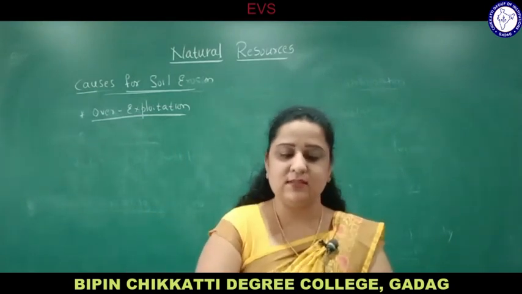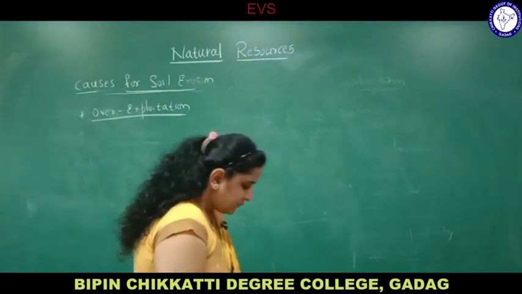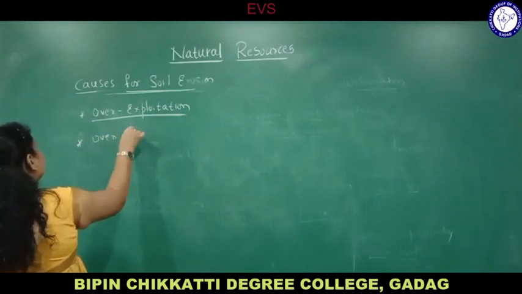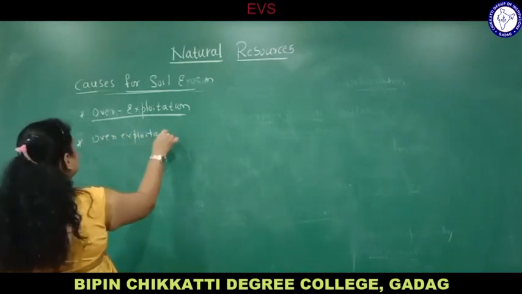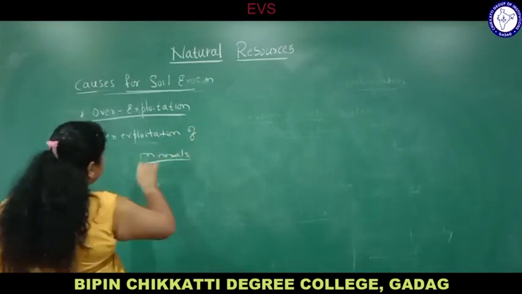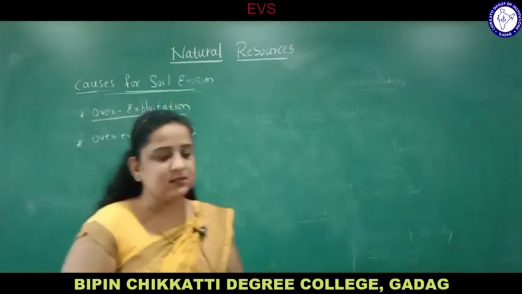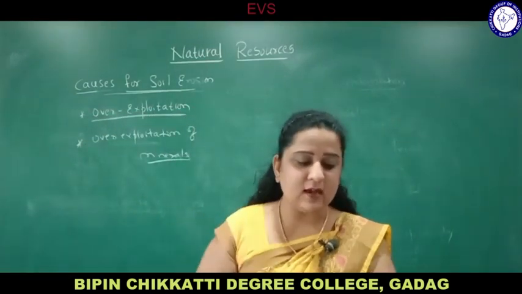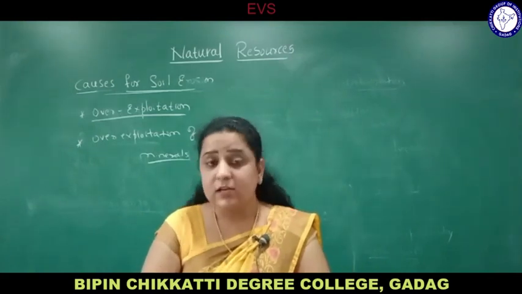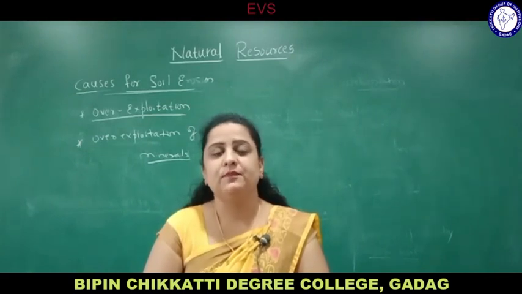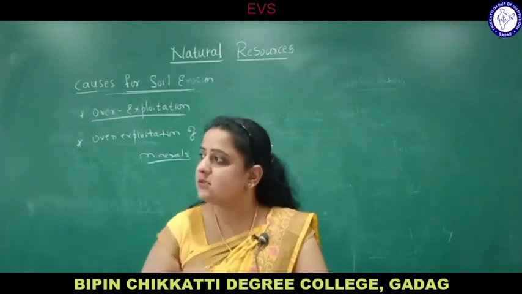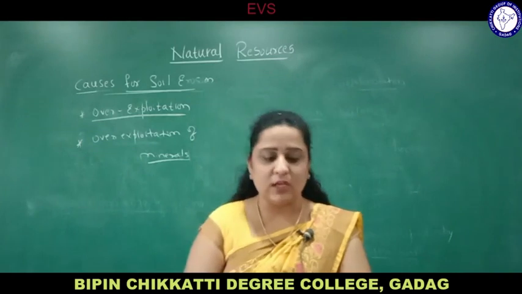Overexploitation of minerals, even minerals are exploited more and more. What happens? The resources become limited. Overexploitation of minerals, they are extracted from the earth's crust. Mining, you can see. Minerals are extracted in two ways: one is open cast, the other is from the earth's crust. Now again and again over and over exploitation is taking place, like drilling from the rocks, extracting gold, aluminum, copper, silver, etc.